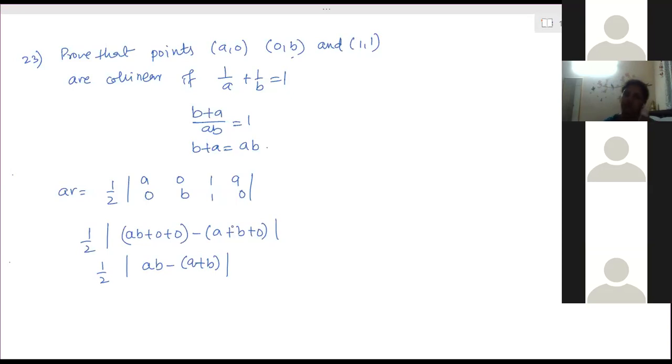Ma'am, they're asking 1 by a plus 1 by b is equal to 0. If the points are collinear, if 1 by a plus 1 by b is equal to 0. Where is it 0? Sorry, ma'am. Ma'am, I'm not able to hear you properly. What is the question and what are you telling?